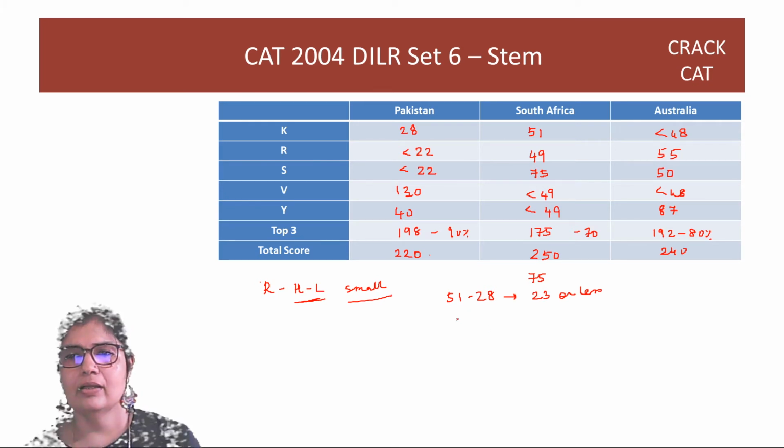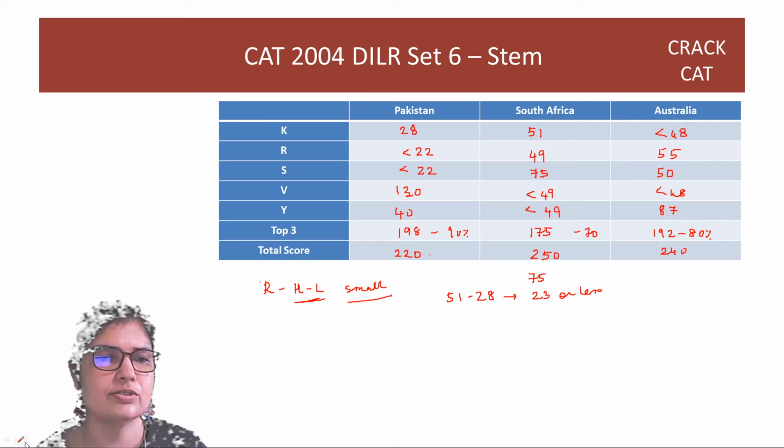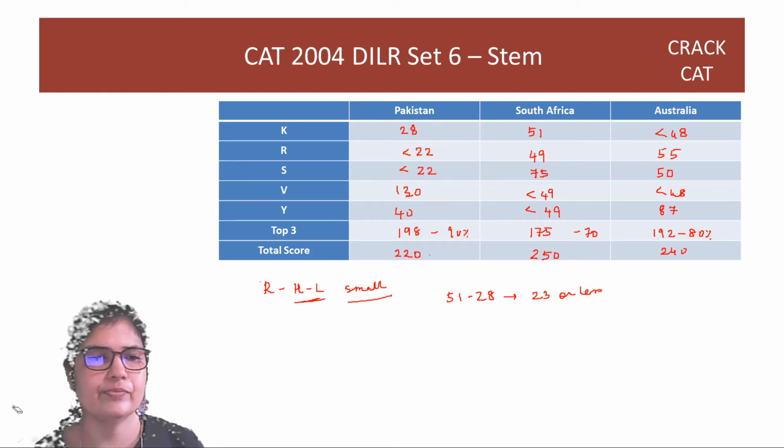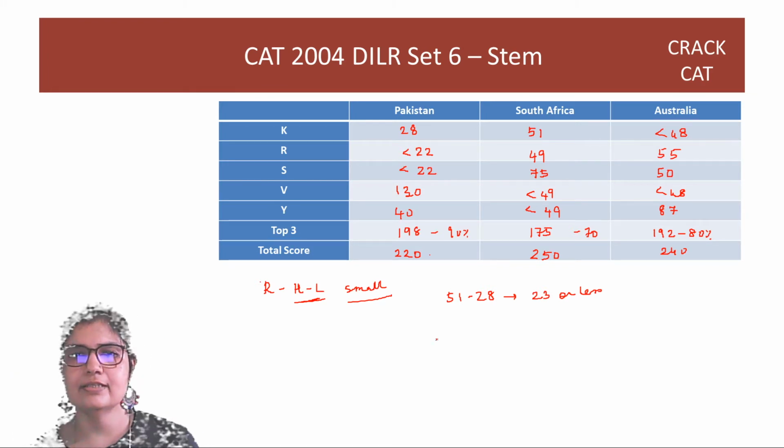So this is KEF. For Rahul, what is the range? Rahul, you have 55 as the highest, right?